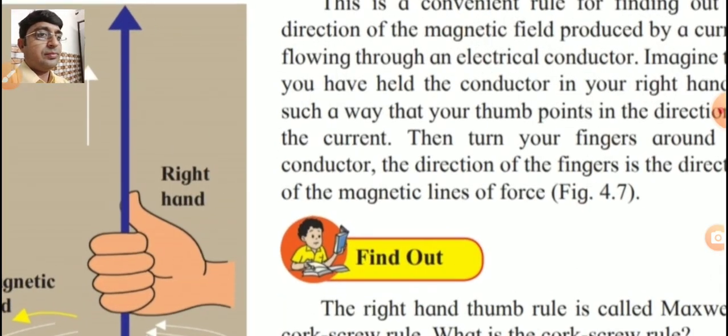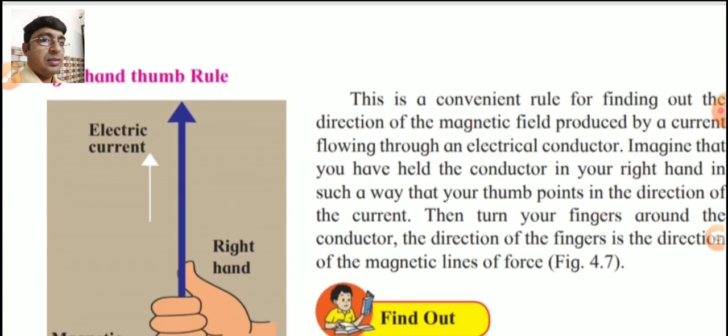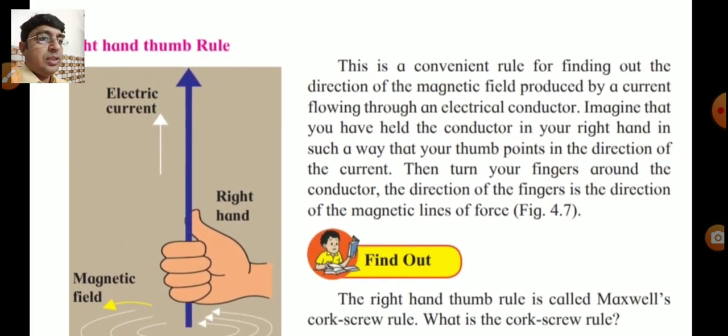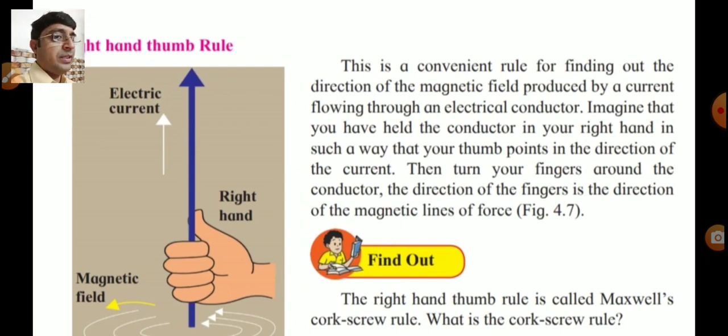See on the next page. Now the right hand thumb rule. Here two questions are asked. First of all, we discuss the first. State the right hand thumb rule. Now this is a convenient rule for finding out the direction of the magnetic field produced by a current flowing through an electrical conductor. So our answer starts from here.